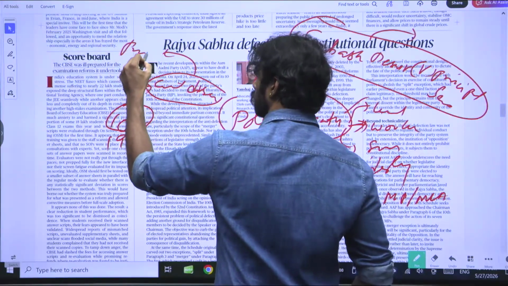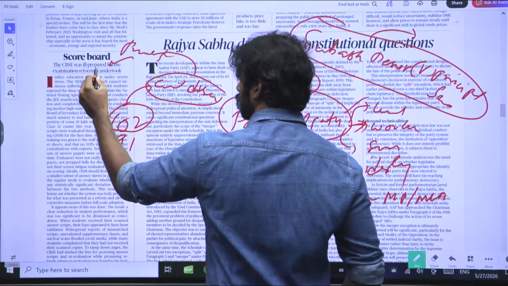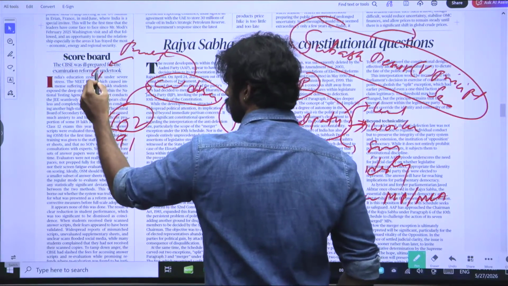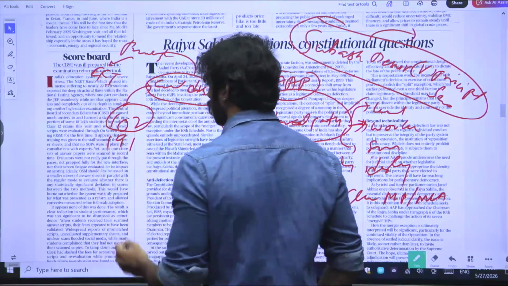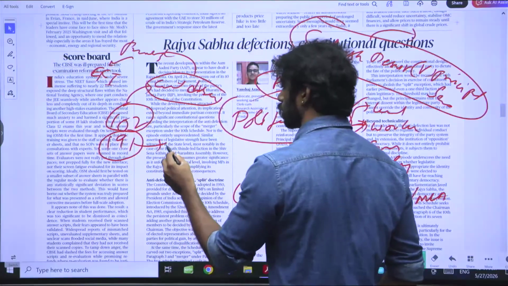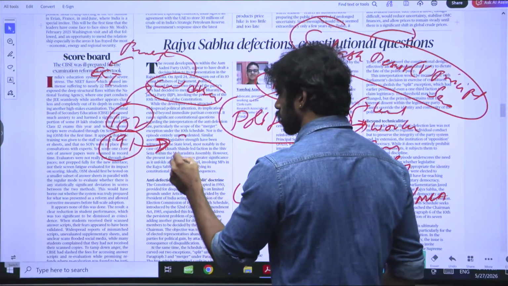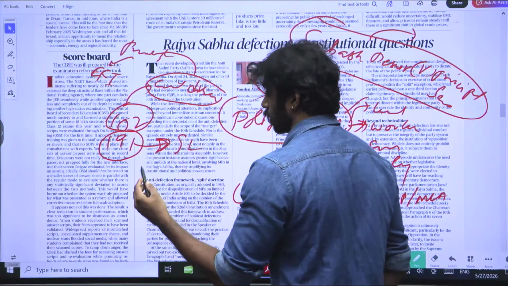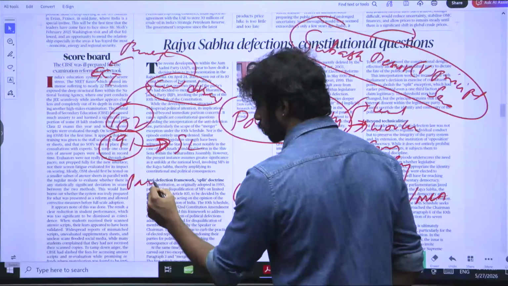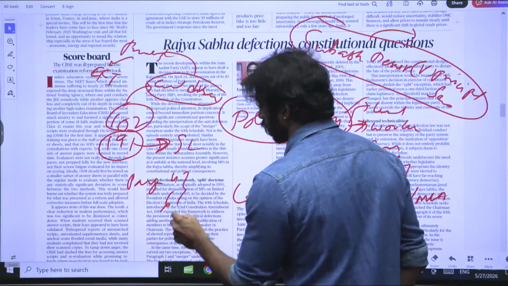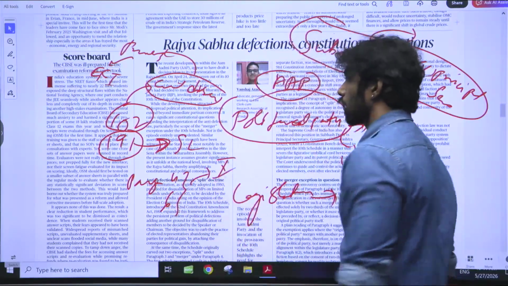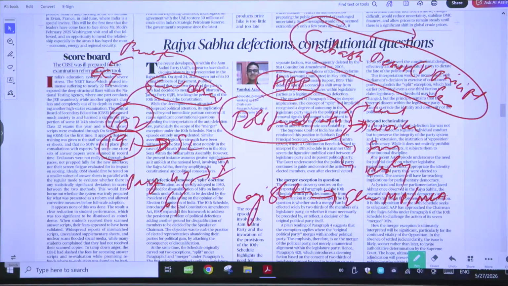It is the President, in consultation with the Election Commission of India. And 191 is disqualification for state legislature members. Then you have paragraph 4 and paragraph 6 when it comes to the 10th schedule. These are all the aspects present in this particular editorial.